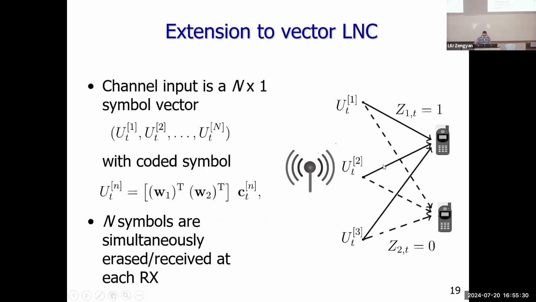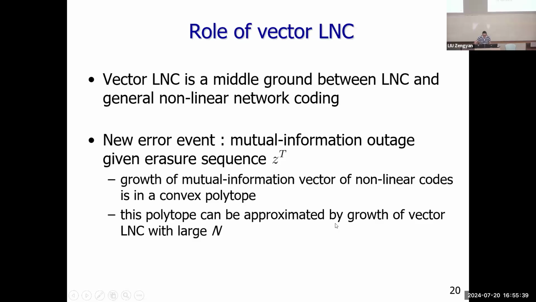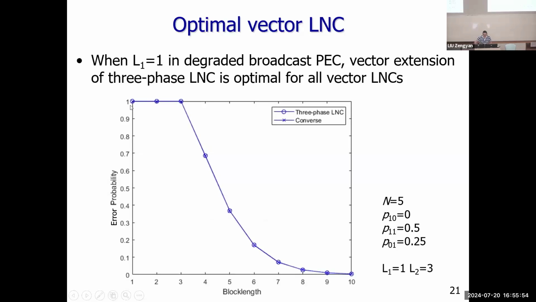So it means that if we can transmit a lot of symbols, even if you use the LNC, we can approximate the growth region of the nonlinear codes. So this is why we say that the vector LNC is a middle ground between the scalar LNC and the general nonlinear network coding.